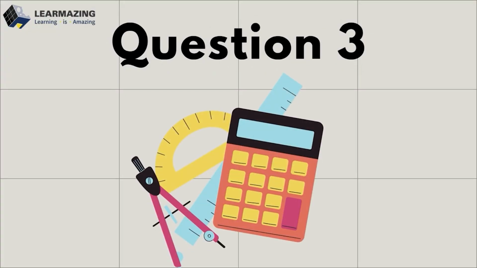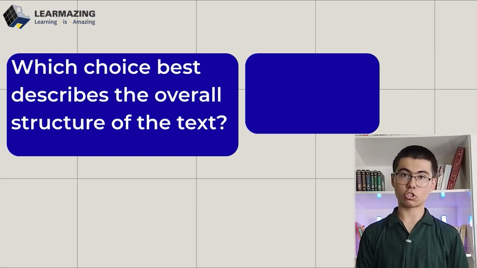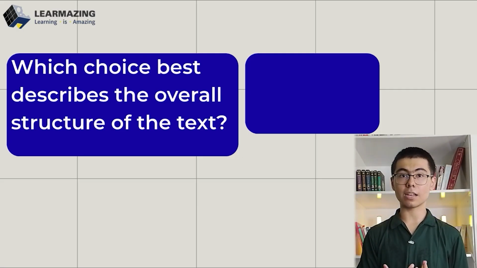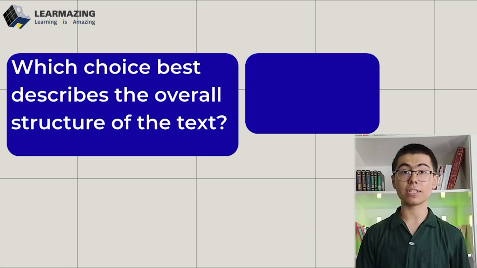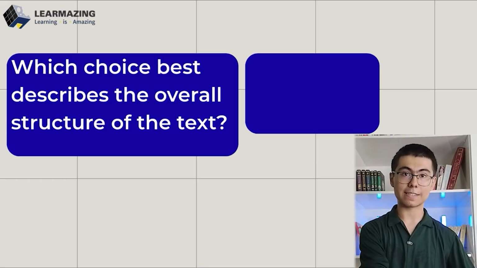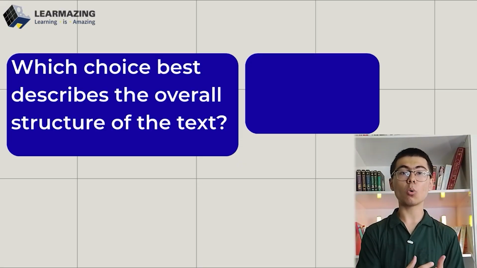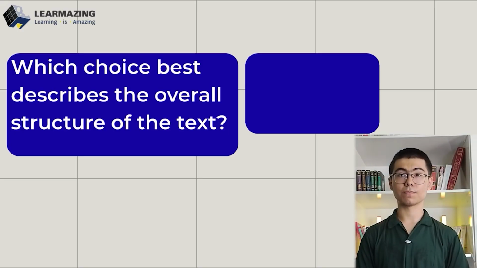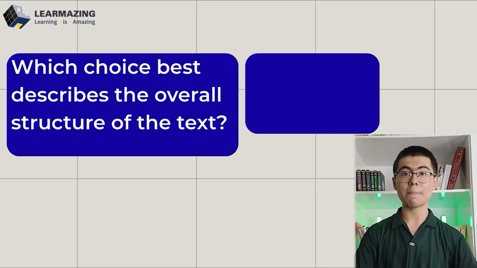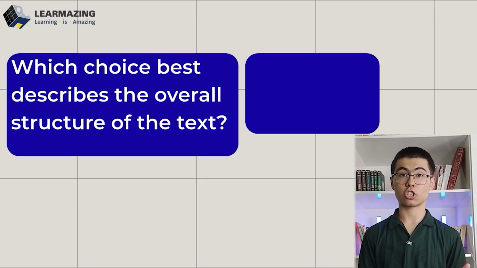Now let's move on to the next SAT reading question. So the question states, which choice best describes the overall structure of the text? So you're being asked about the structure, aka how the paragraph is built. And you can think of it as asking, what's the blueprint of this little argument? Not what it's about, but how the author lays it out. So now let's read the passage slowly and come up with a prediction.